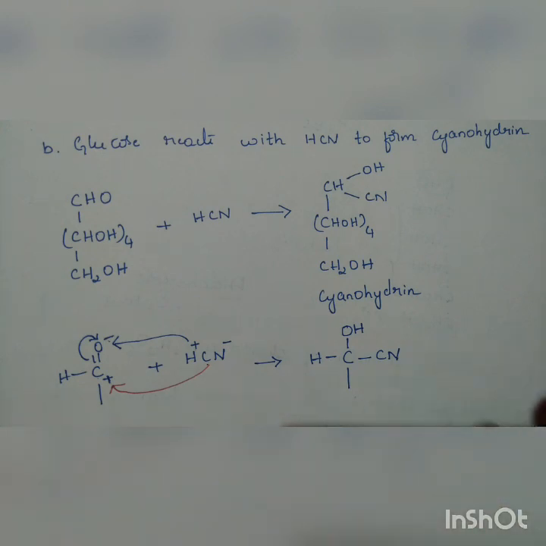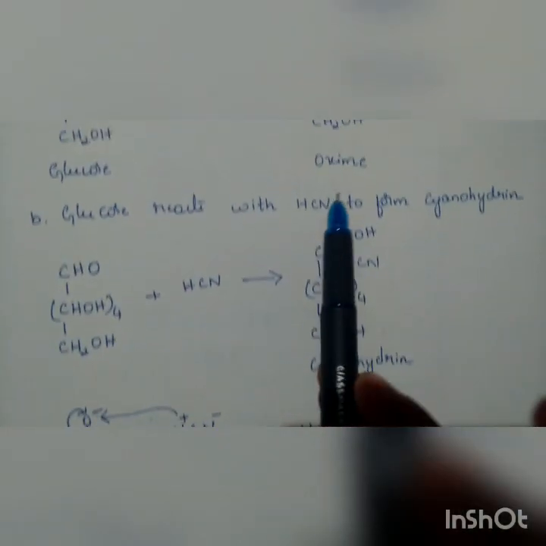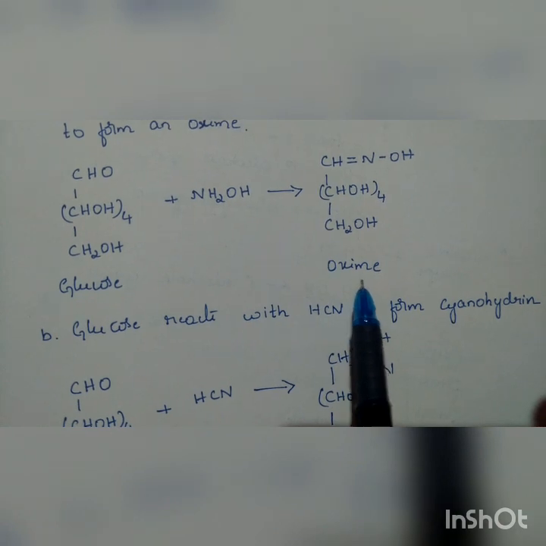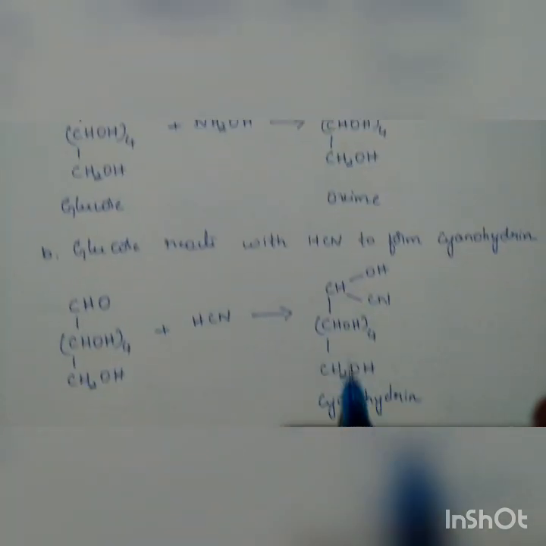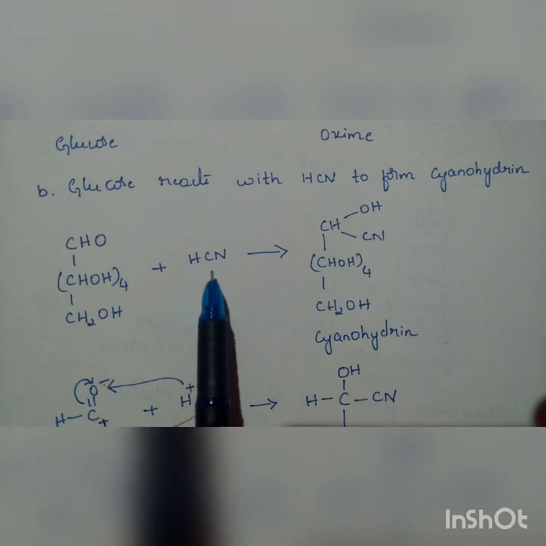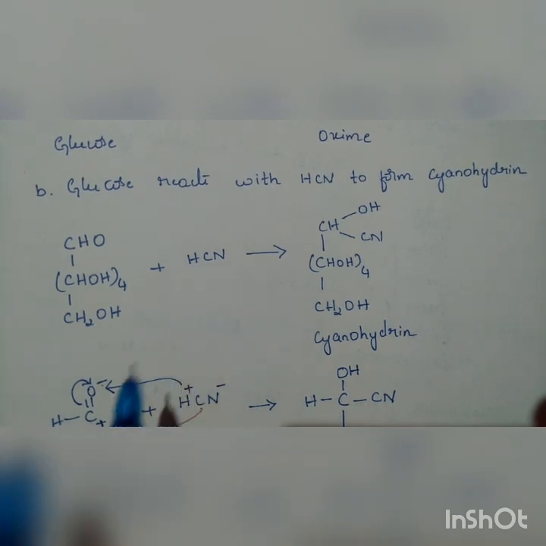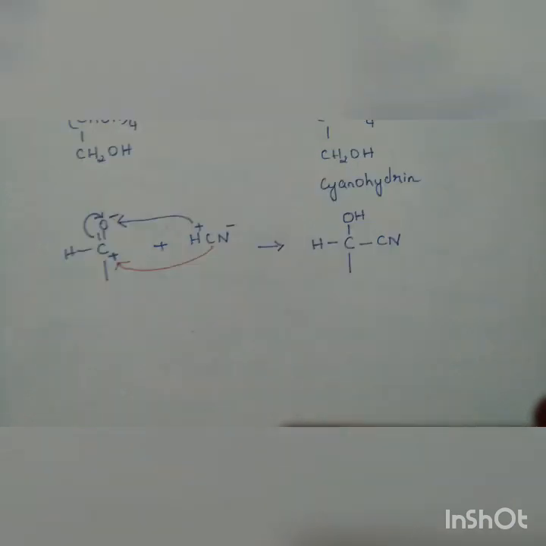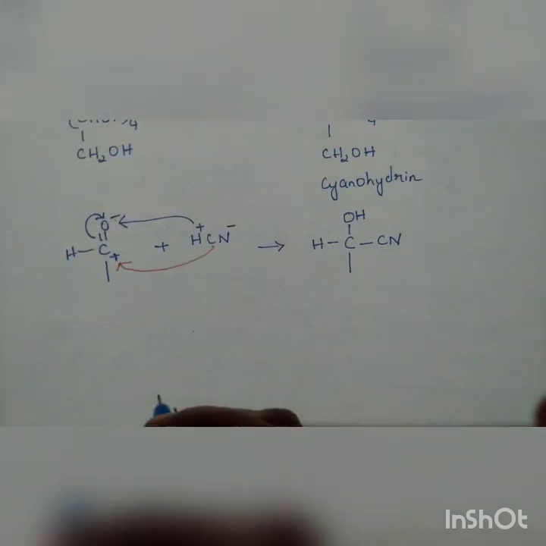So the formation of oxime with NH2OH and the formation of cyanohydrin with HCN indicate the presence of a carbonyl group in glucose. Next reaction.